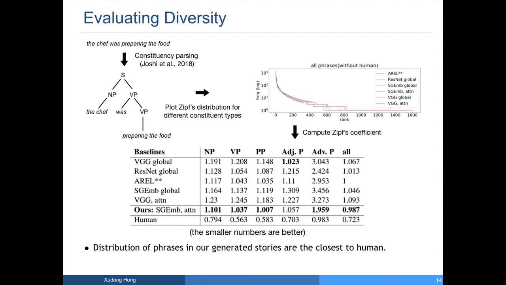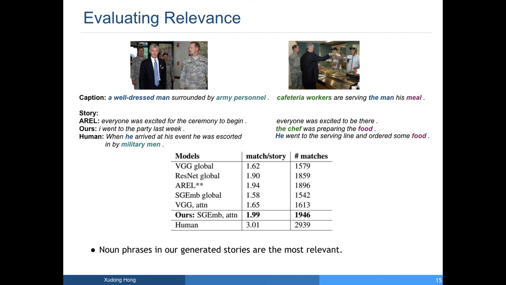Lastly, we plot the Zipf's coefficient for all generated stories that we can obtain from the models and the human-written stories. Because the human stories have the lowest Zipf's coefficient across all constituent types, the coefficients of the models are the smaller the better. The results show that the distribution of the phrases in our generated stories is the closest to the humans. The only exception is the distribution of adjective phrases.